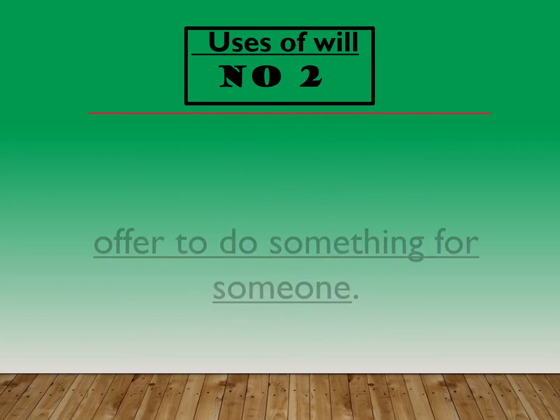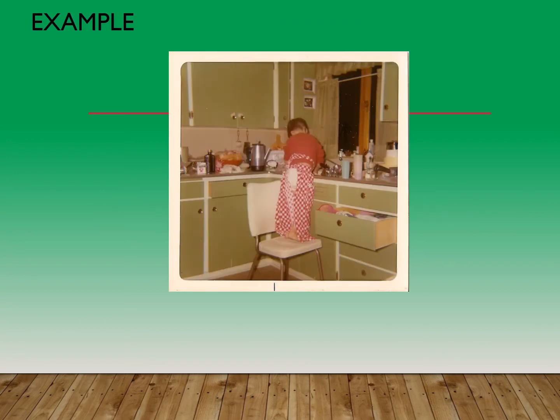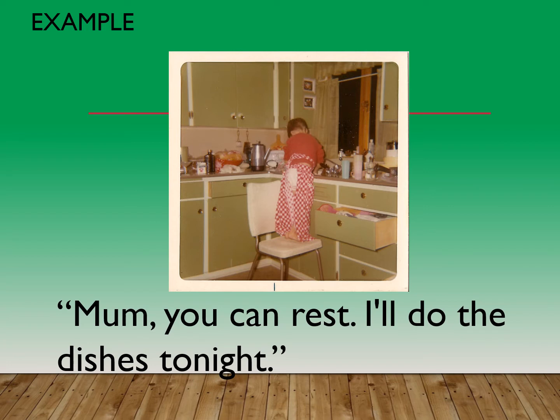We use will when we offer to do something for someone. For example, Mom, you can rest. I'll do the dishes tonight.